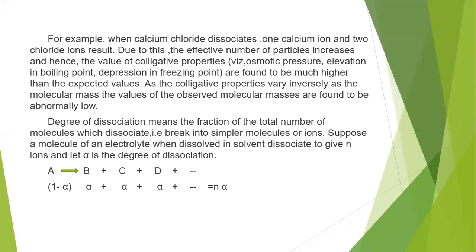The colligative property depends on the number of particles present in the solution, so automatically its value increases and is higher than the original value.